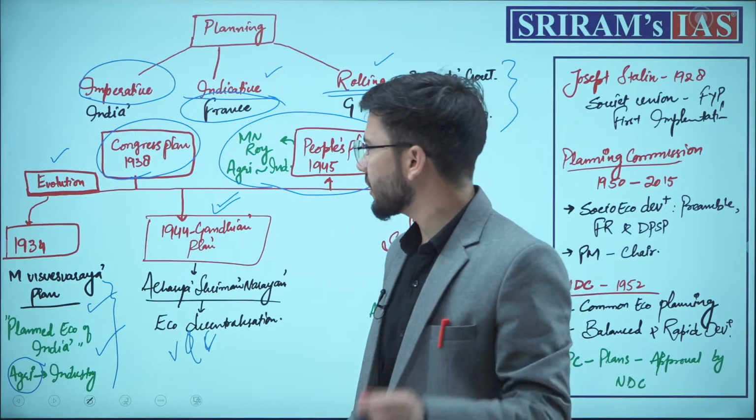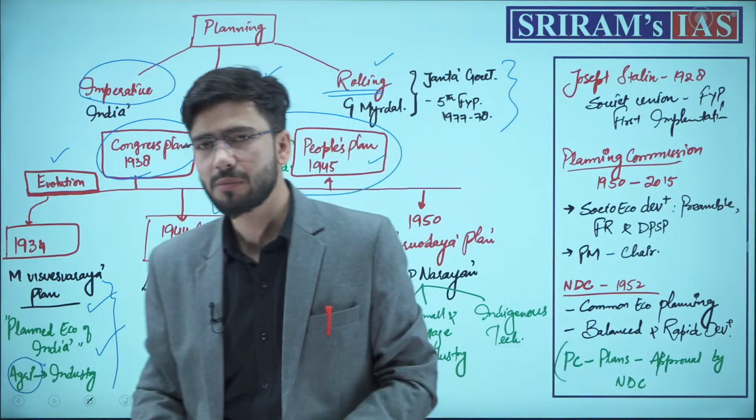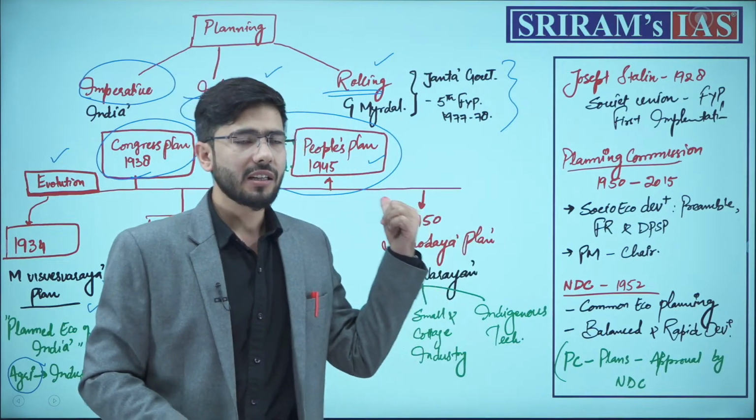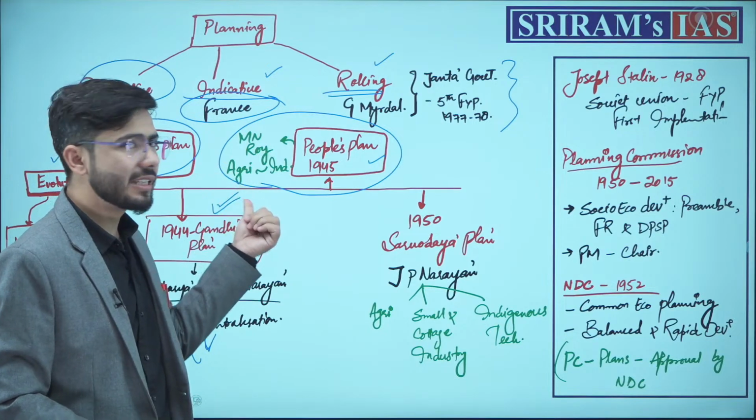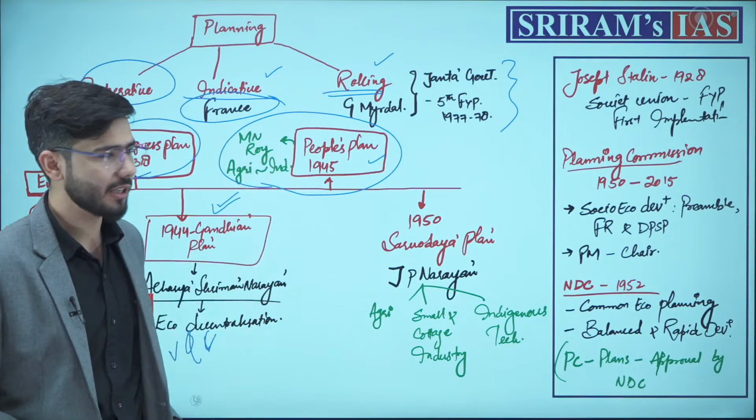Further, in 1945, M.N. Roy gave us the draft of the people's plan. The essence of it was to stabilize and balance the growth of both agriculture and industry.